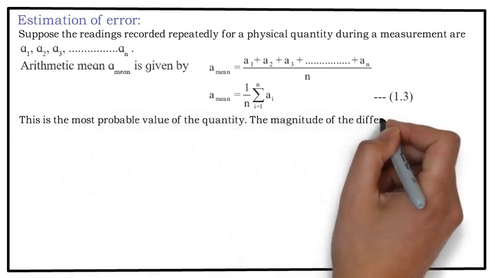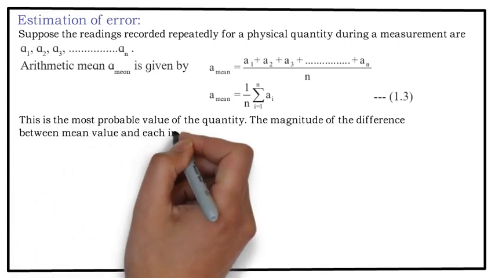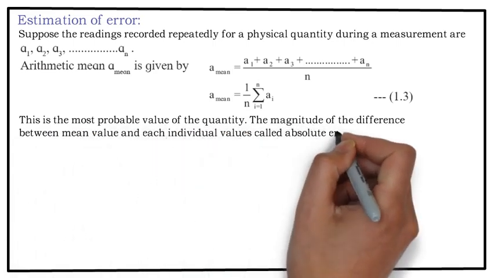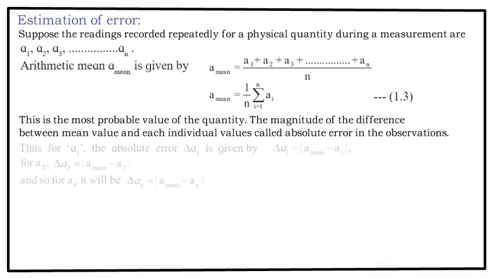The magnitude of the difference between mean value and individual values are called absolute error in the observation. If I want to find out the absolute error in the measurement of A1, then delta A1 would be written as mod of A mean minus A1. Here one point to be noted that we always consider magnitude of the absolute error present. Delta A2 would be equal to mod of A mean minus A2. Similarly, delta An is equal to magnitude of A mean minus An.